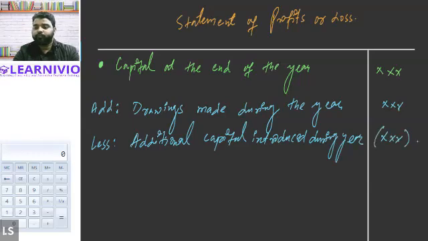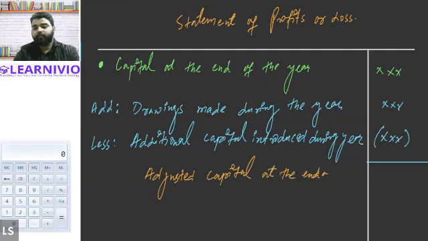So we will have to subtract it, and values that need to be subtracted, we will write in brackets. By adding drawings and subtracting additional capital, the value that we get is known as adjusted capital at the end of the year. So we get adjusted capital at the end of the year by adding drawings and subtracting additional capital from capital at the end of the year.